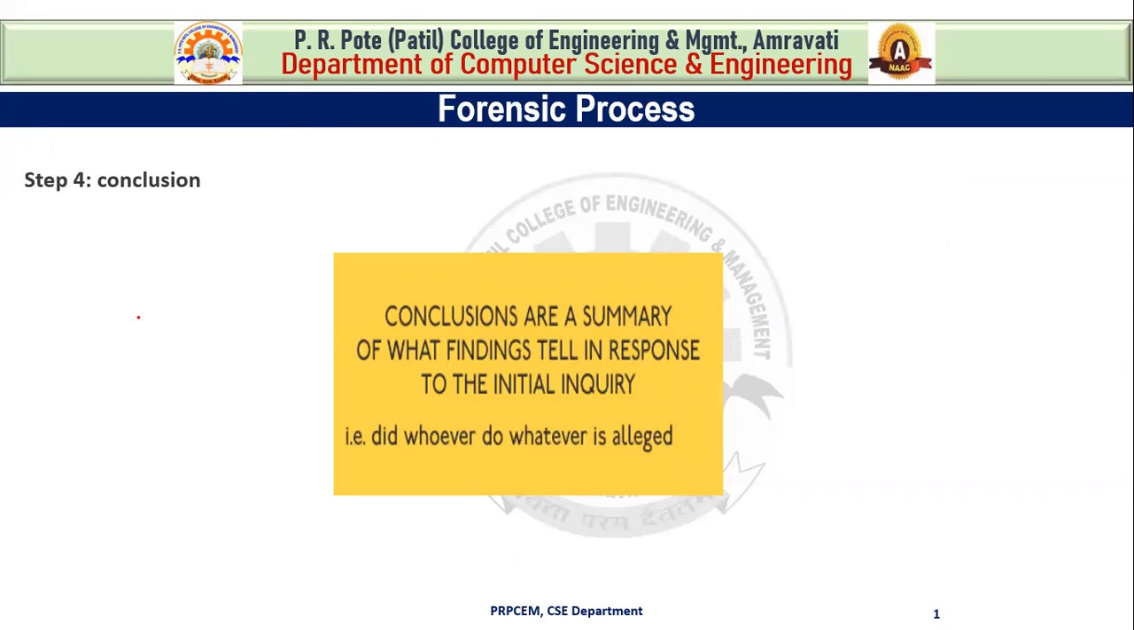And now the next step is conclusion. Conclusions are a summary of what the findings tell in response to the initial inquiry. That means, did whoever do whatever is alleged. A single piece of evidence from one source will probably be insufficient to reach a definite conclusion. By using a single piece of evidence, we cannot reach a definite conclusion. So conclusions have to be based on all the evidence which we have found during the complete round of the crime scene, including association between each part of the evidence.